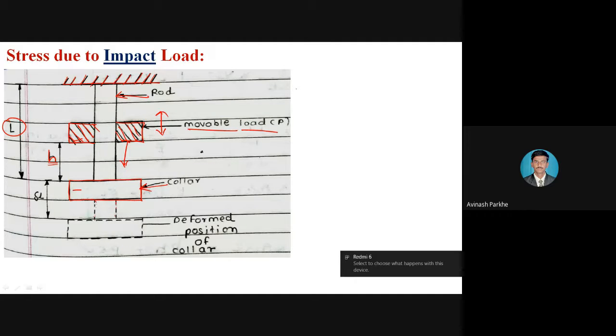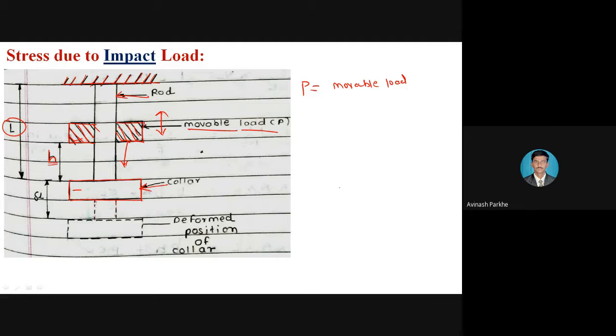Therefore in this figure, capital P represents the movable load. Capital L is the length of the rod. Capital A is equal to the cross-sectional area of the rod, or we can consider it as the collar. Then small h represents the falling height.